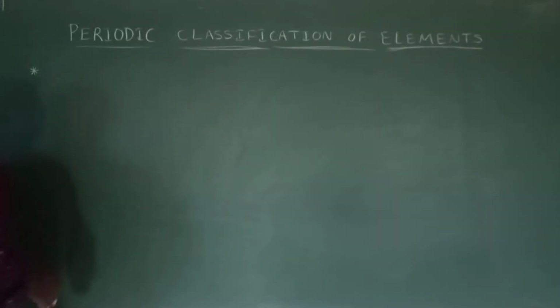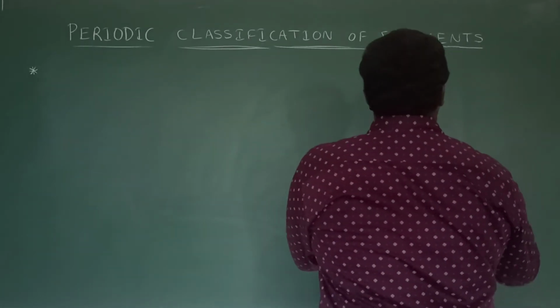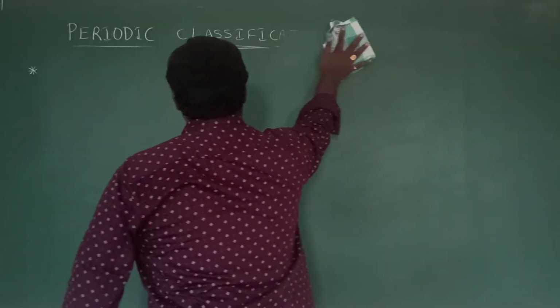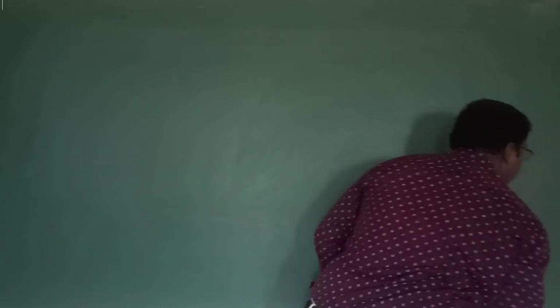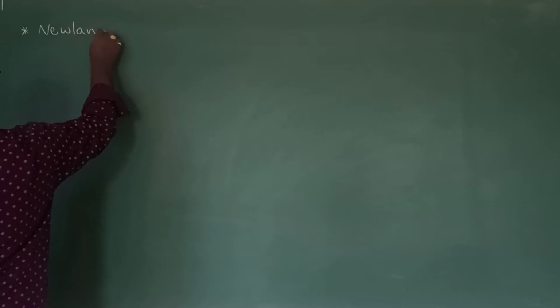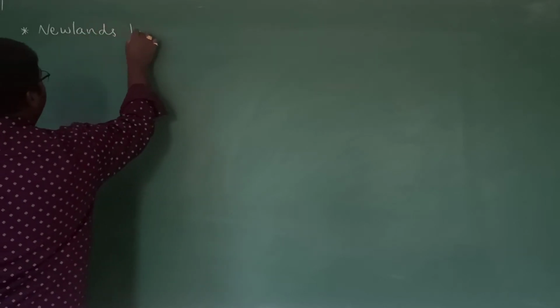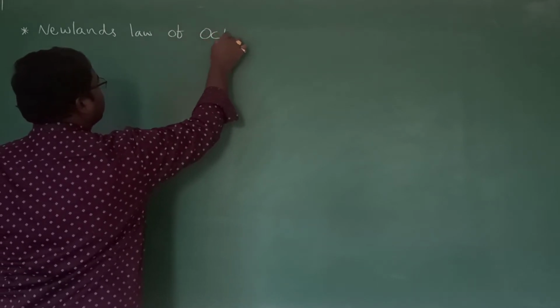Now, coming to the next type of classification, this is also one of the easiest classifications, that is Newland's law of octaves.